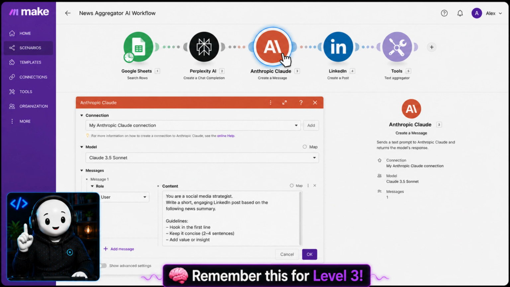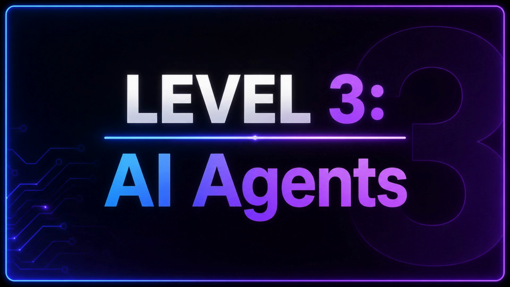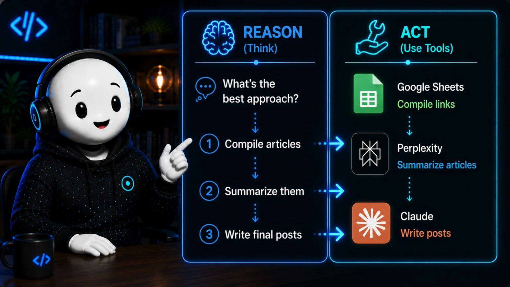Keep that in mind. All right, Level 3, AI agents. Let's continue with the Make.com example and break down what I've been doing as the human decision maker. With the goal of creating social media posts from news articles, I need to do two things. First, reason. Think about the best approach: compile the articles, summarize them, then write the posts. Second, act. Use tools: Google Sheets for compiling links, Perplexity for summarization, Claude for writing.